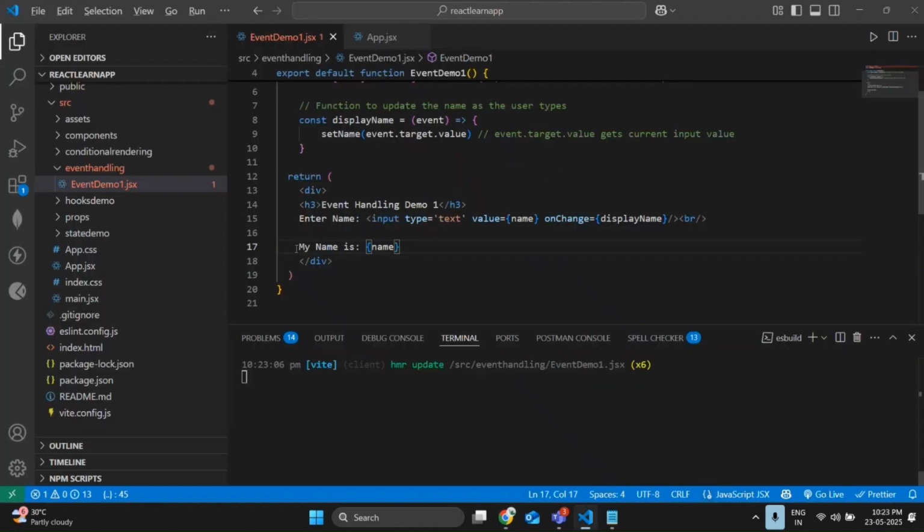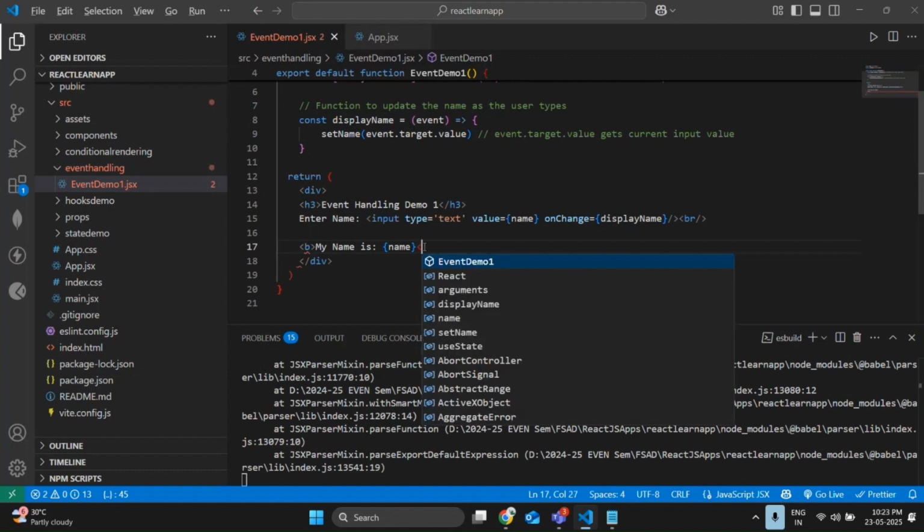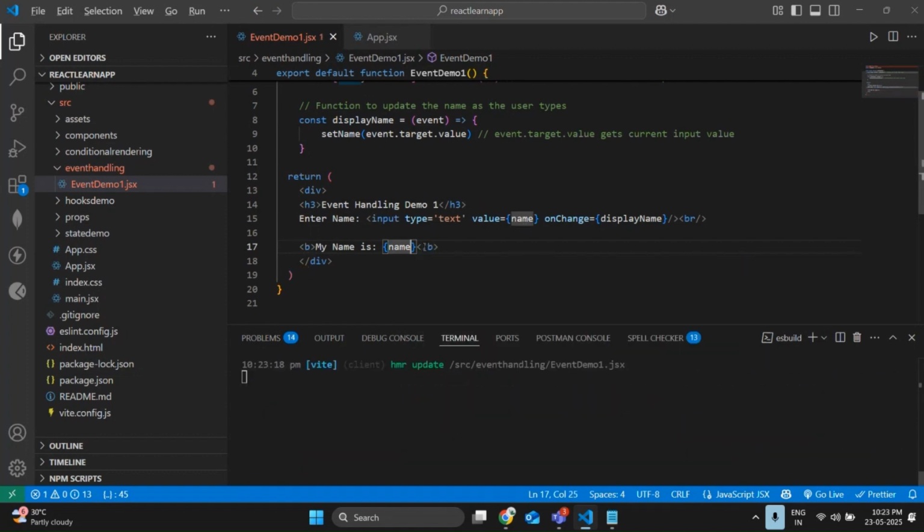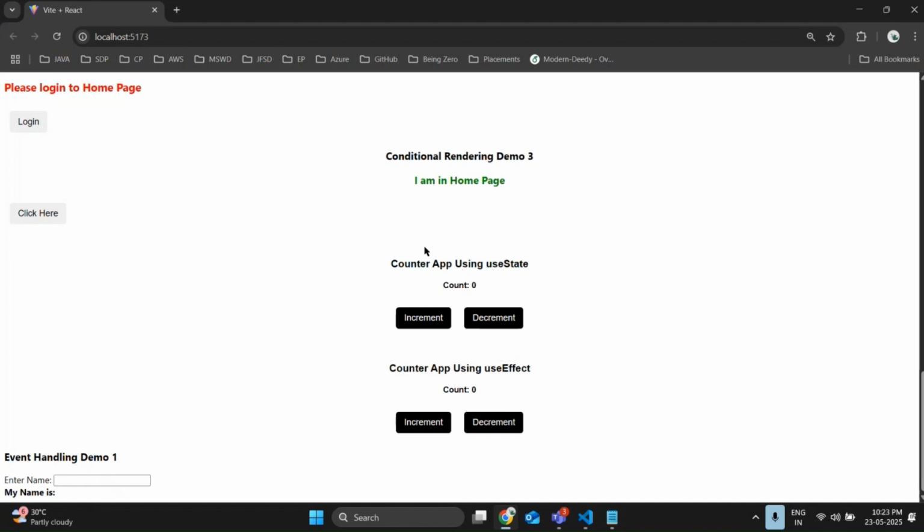Let me use this thing. If you want to use bold, you can also use bold. Done. So my name is okay. See, whenever I'm entering any name, it is going to trigger my value. Like these things, I can say a demo event handling. Whatever you enter, it is also directly going to trigger the values.